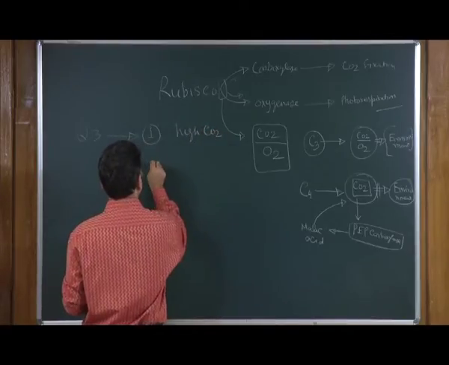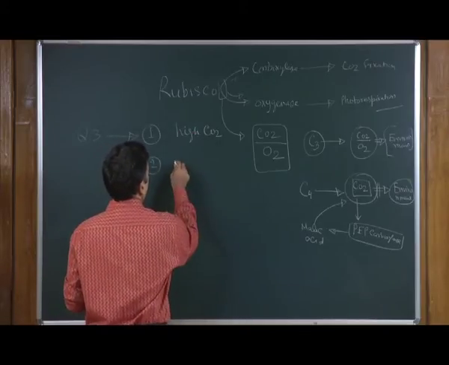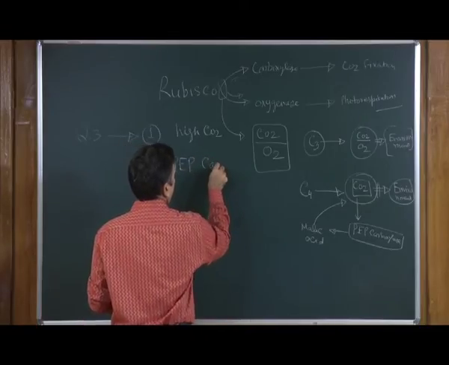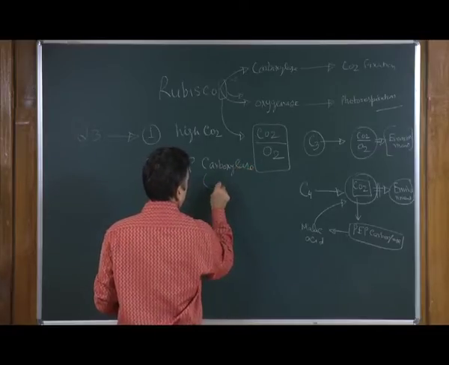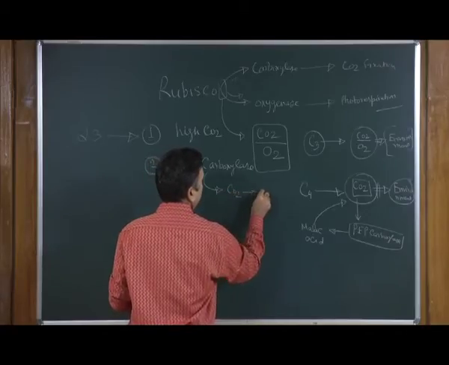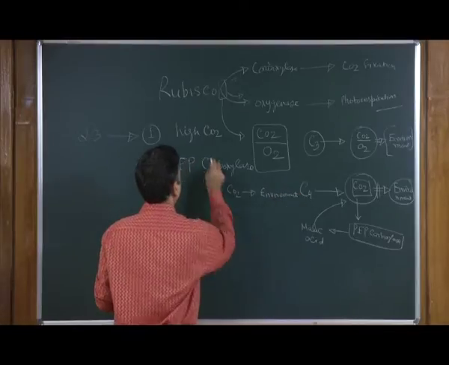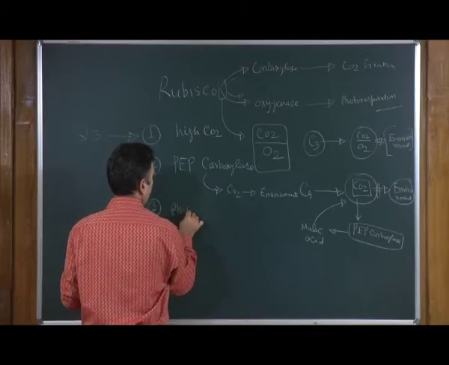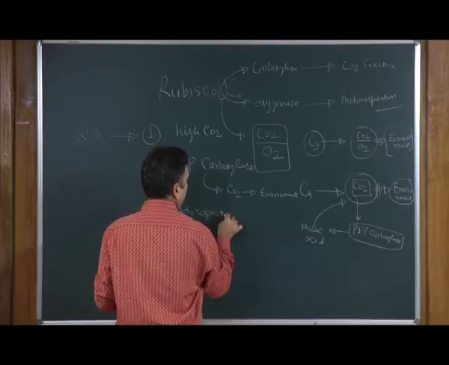Number 2, the primary acceptor is PEP carboxylase, and PEP carboxylase is going to fix the carbon dioxide from the environment. So, because of this, these plants are not going to lose any of their synthesized material in the process of photorespiration.